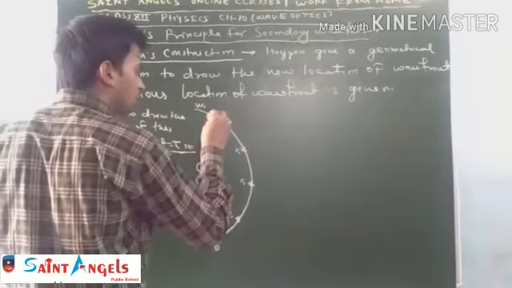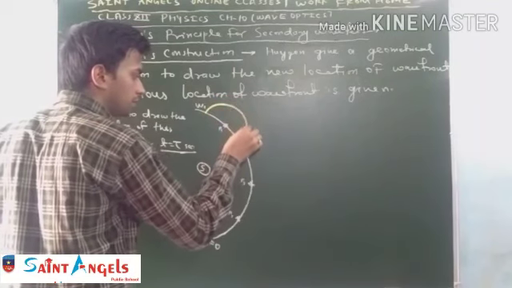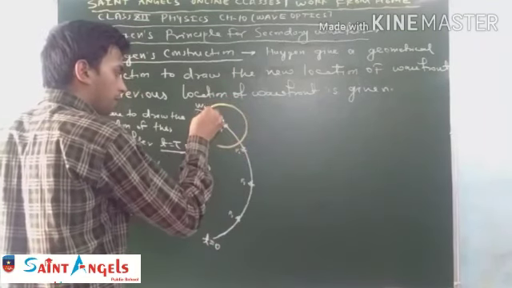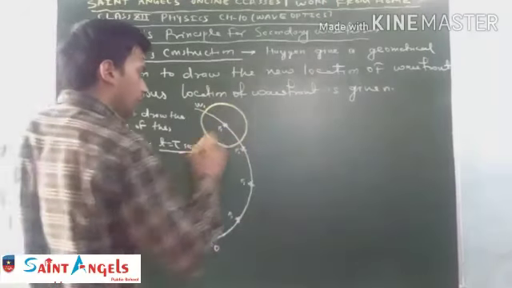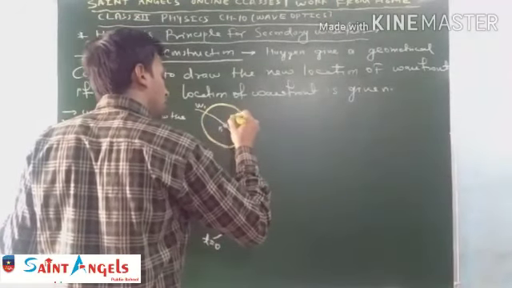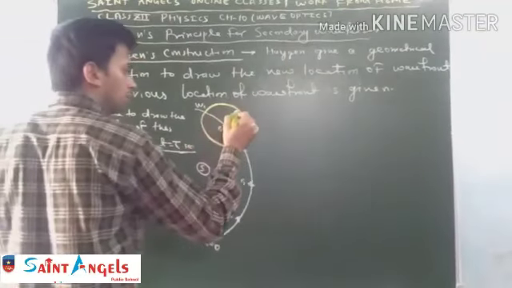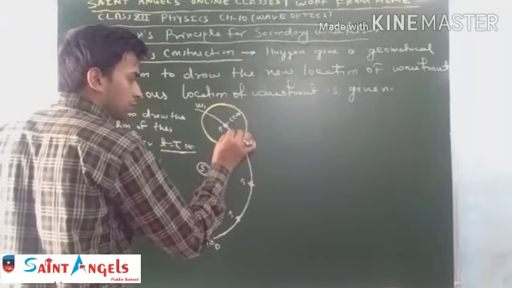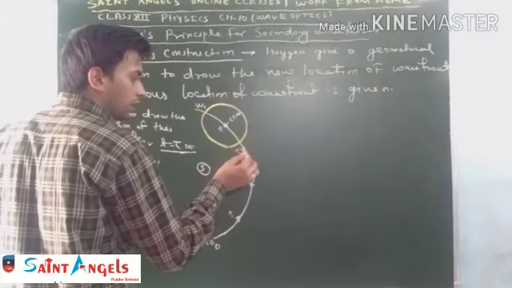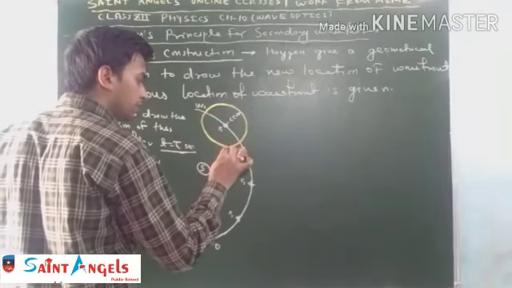It means draw a circle of radius c tau with center P1. Similarly, we draw the same identical circle with center P2 and radius c tau.